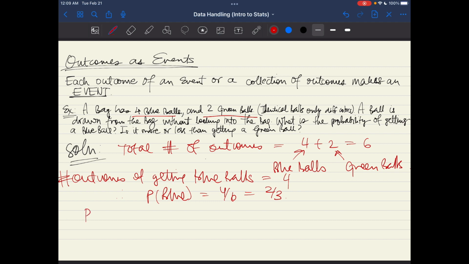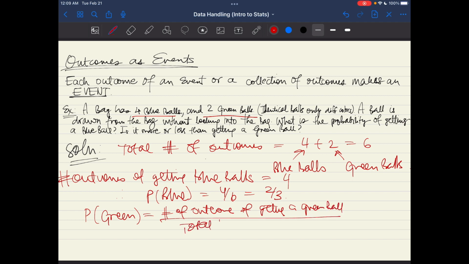Now let's look at the probability of getting a green ball. Again, we will have the number of outcomes of getting a green ball over total number of outcomes, right? Therefore, it is 2 over 6, which is 1 over 3.